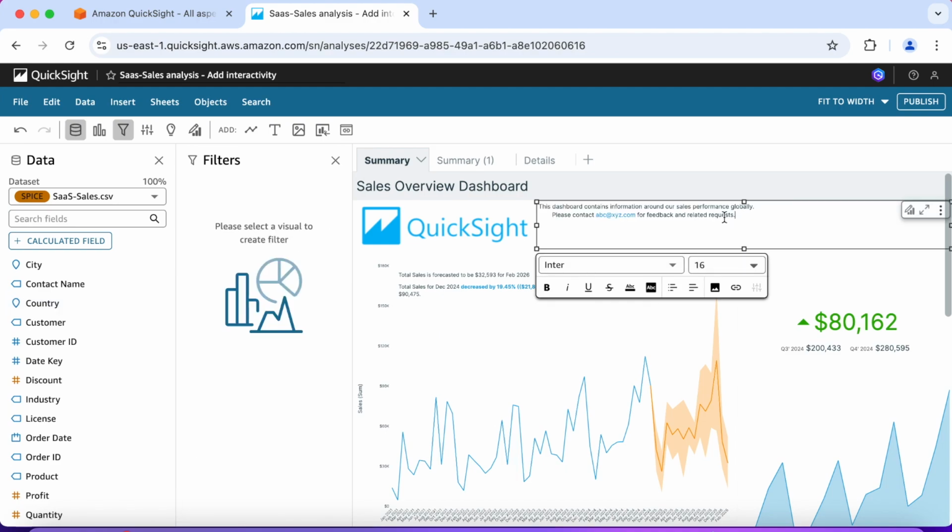Okay, so I want to adjust this at the top. Just going to resize this.